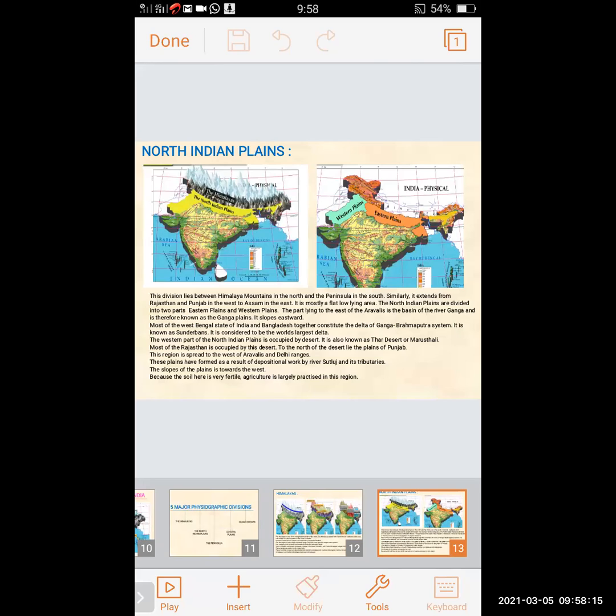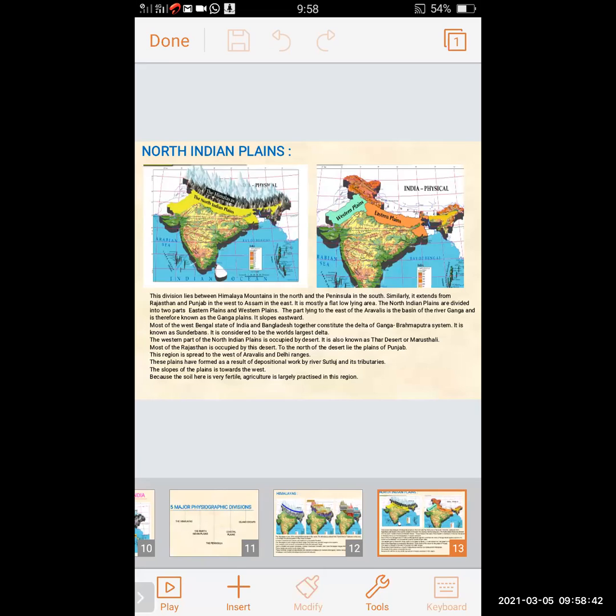Most of the West Bengal state of India and Bangladesh together constitute the delta of the Ganga-Brahmaputra system. It is known as the Sundarbans. It is considered to be the world's largest delta.